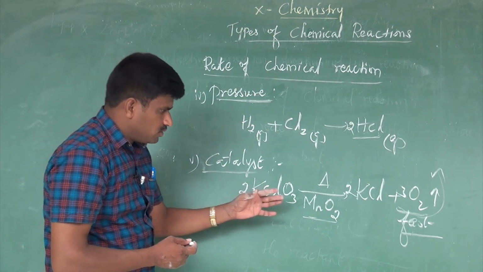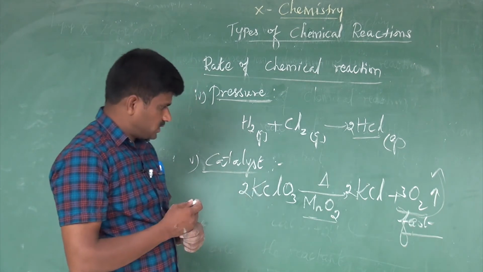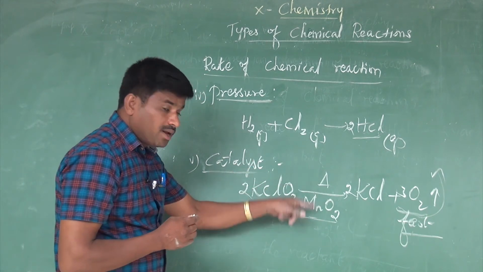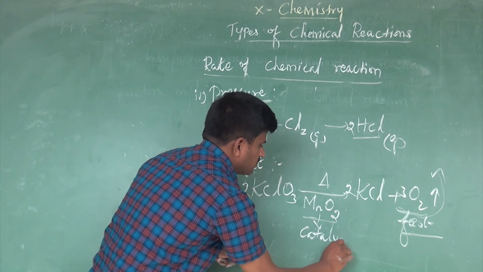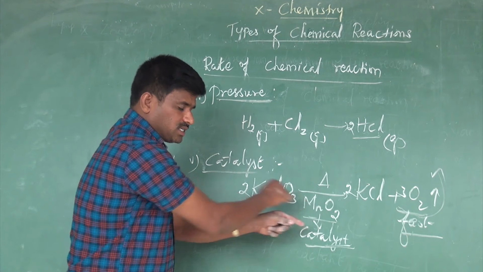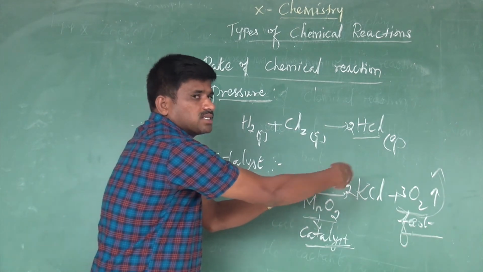You may ask one question here, sir: what is the role of manganese dioxide here? So here manganese dioxide acts as a catalyst. The role of a catalyst is that it increases the reaction rate.